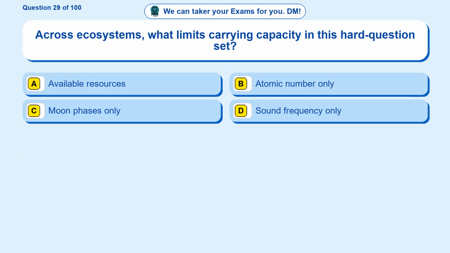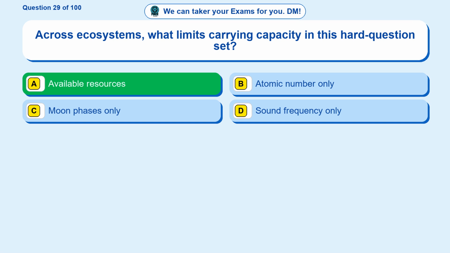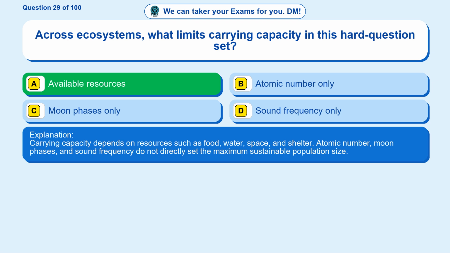Question 29. Across ecosystems, what limits carrying capacity in this hard question set? Option A, available resources. Option B, atomic number only. Option C, moon phases only. Option D, sound frequency only. The correct answer is option A. Available resources. Carrying capacity depends on resources such as food, water, space, and shelter. Atomic number, moon phases, and sound frequency do not directly set the maximum sustainable population size.